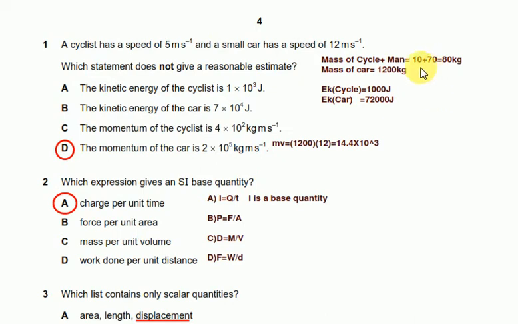A small car or an average medium car has a mass of about 1200 kg. So we can estimate the kinetic energy from the data that we have assumed.